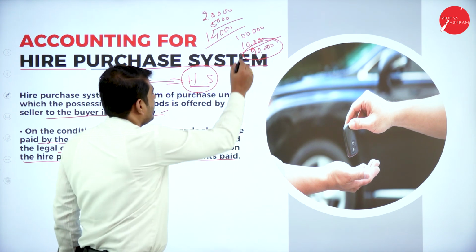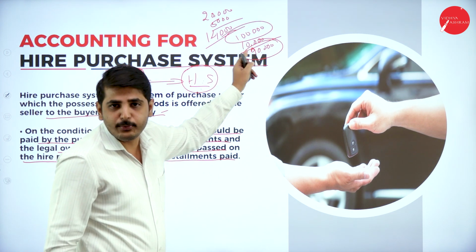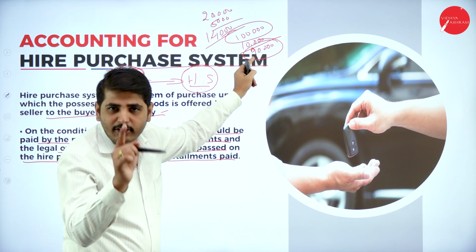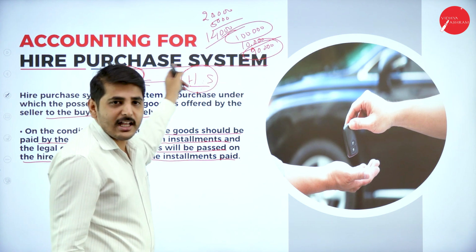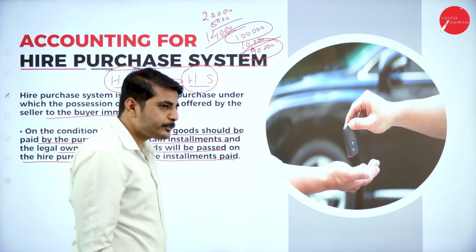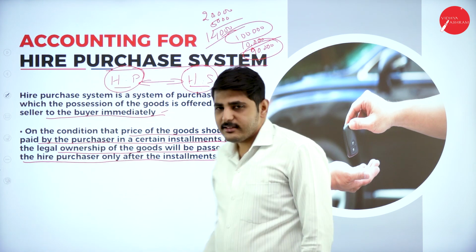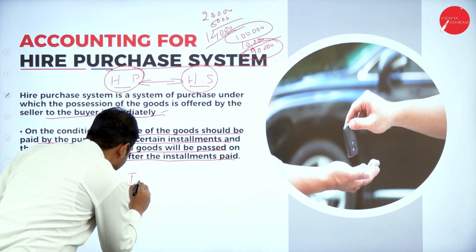For example, if the cost price of the goods is 1 lakh rupees, only after payment of full 1 lakh rupees, the hire seller will transfer the ownership to hire purchaser. I hope you are following. Now, installment means, see here, every year we have to pay interest.